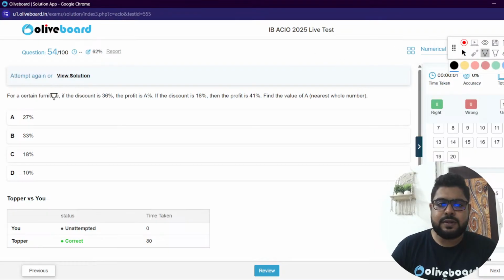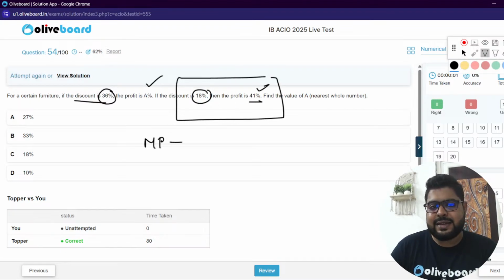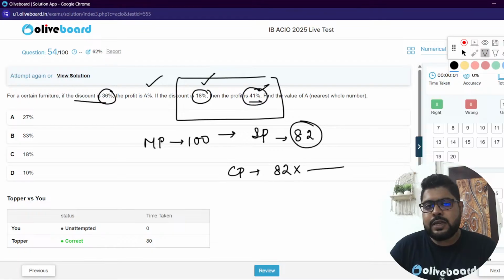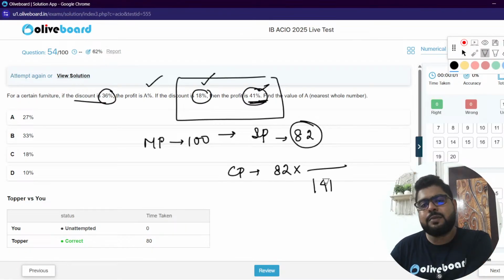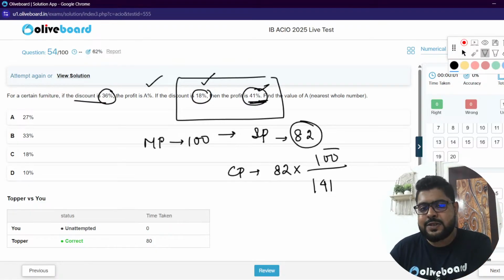Chalo, chalo. Discount is 36%, profit is this. Discount is this, the profit is this. Sir, I'll start with this. So let's say MP is 100. Sir, discount 18%, then SP is how much, sir? That is 82 rupees. Profit is this. So that means I'll find CP. CP 82. So profit is 41 rupees. That means this represents 141 because profit 41, meaning 141 is SP. I need CP. This is your CP, sir.